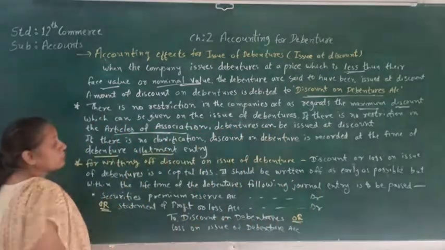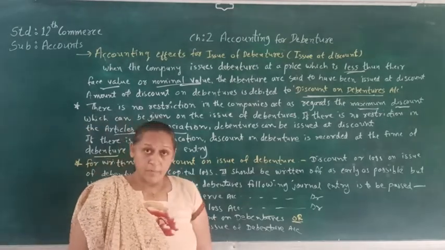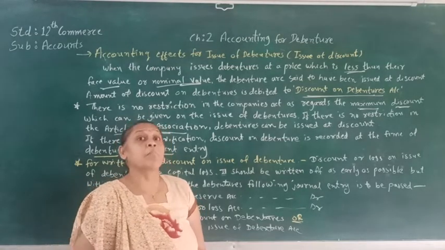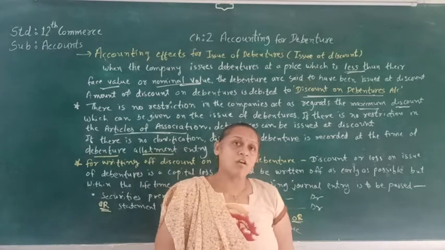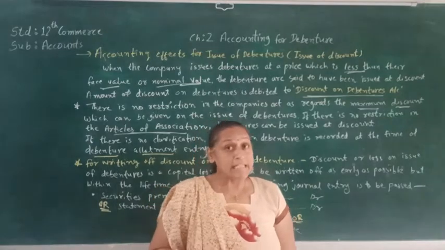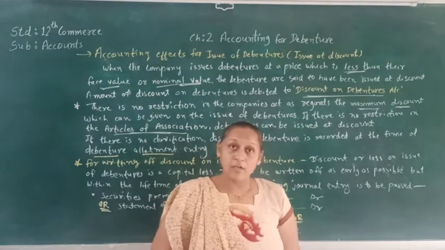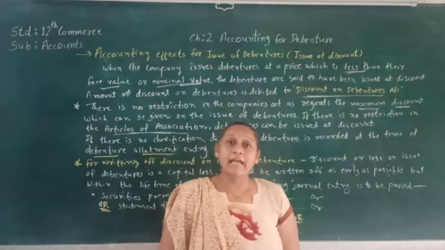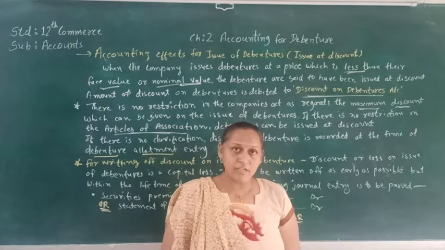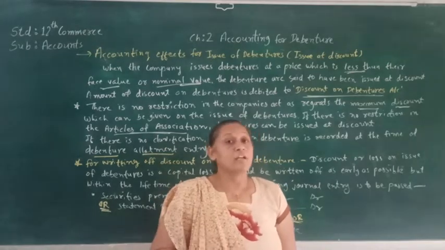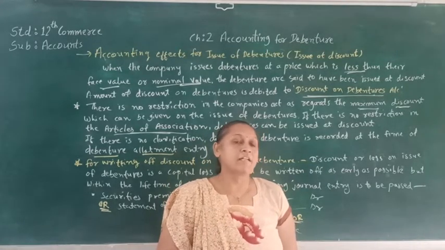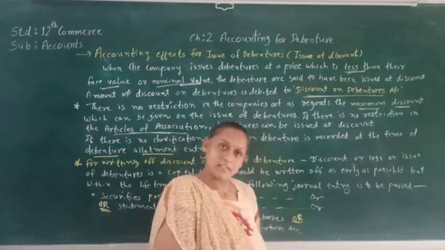Now, when we give a discount to the debenture holder, that discount is supposed to be set off against the securities premium or against the profit and loss of the company. How do we set it off? The first thing is that the discount on issue of debenture is supposed to be written off as early as possible, and within the time period of the debenture. That means if the debenture is issued for 5 years, within those 5 years the discount on the issue of debenture is supposed to be debited. So how do we pass the journal entry for that? That is also given to us.